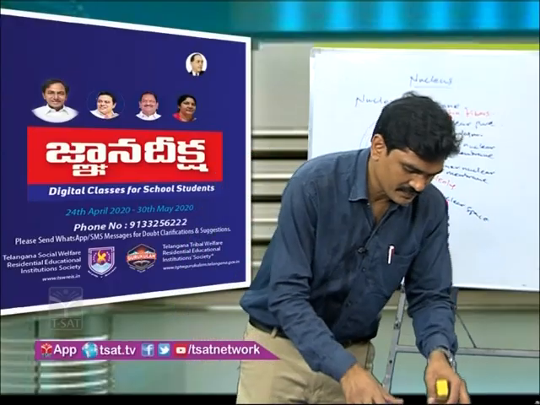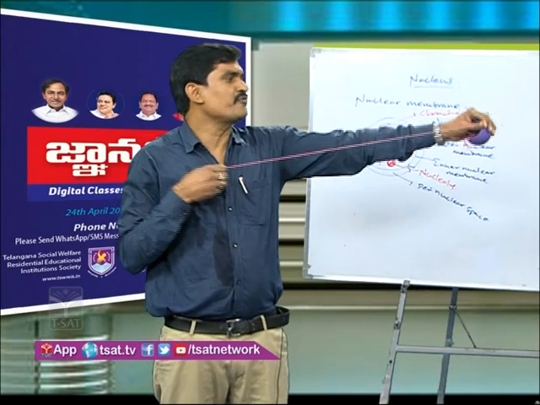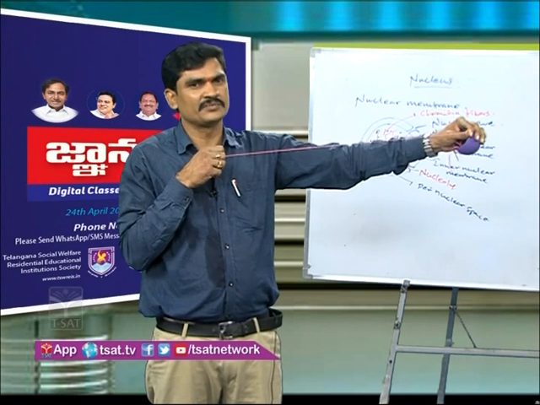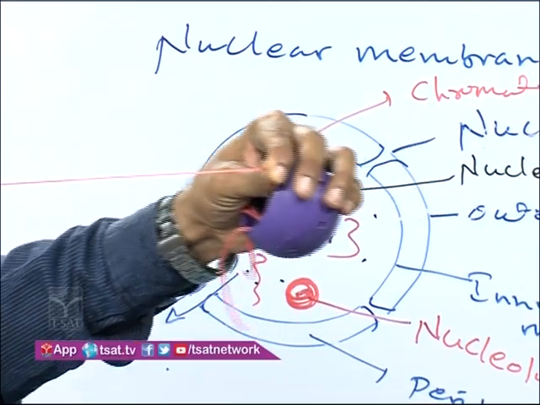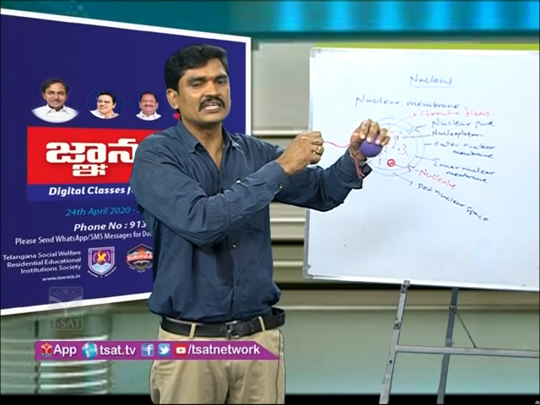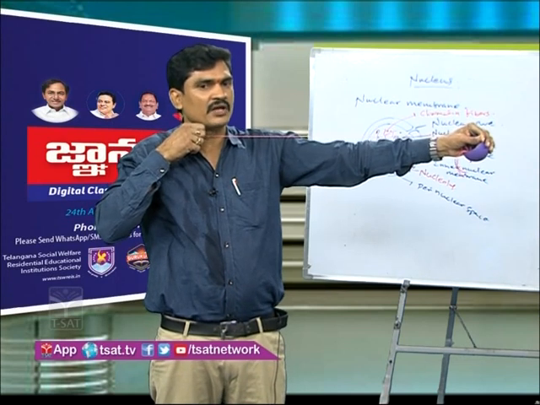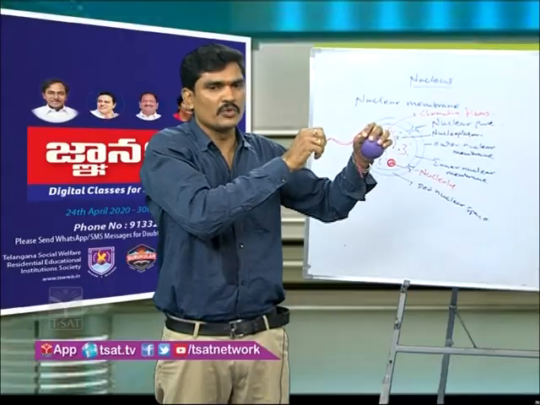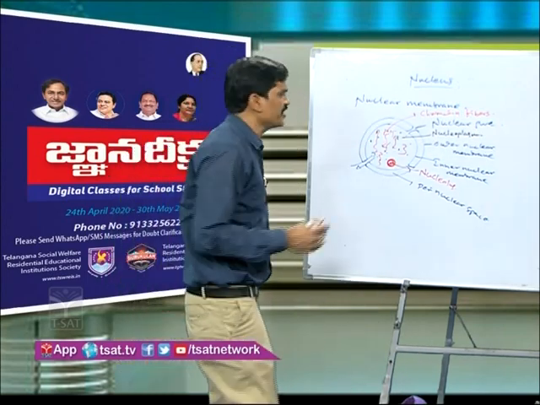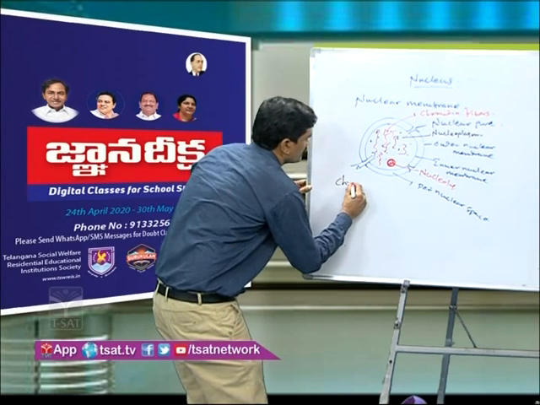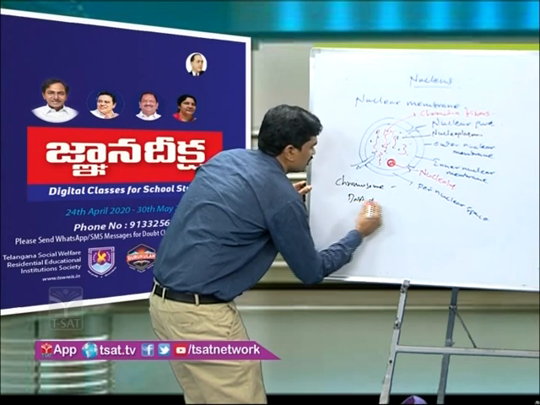If you see here, during cell division the chromatin fibers are long and thin. During cell division, they condense into short and thick structures. That structure is called a chromosome. This one is called a chromatin fiber. Now this one is called a chromosome. Actually, a chromosome is made up of DNA and histone proteins.